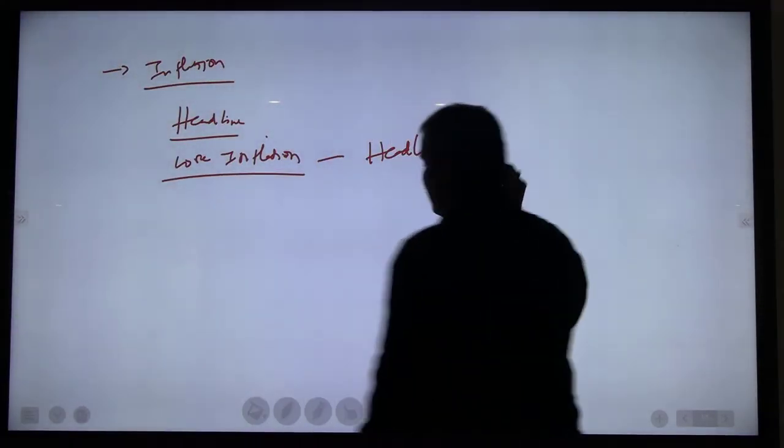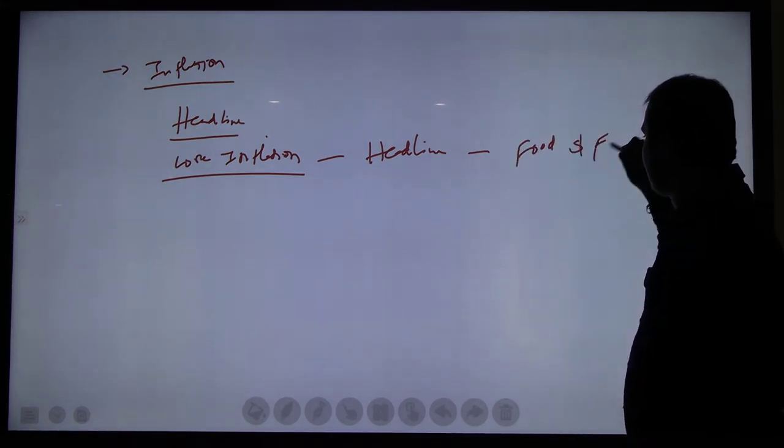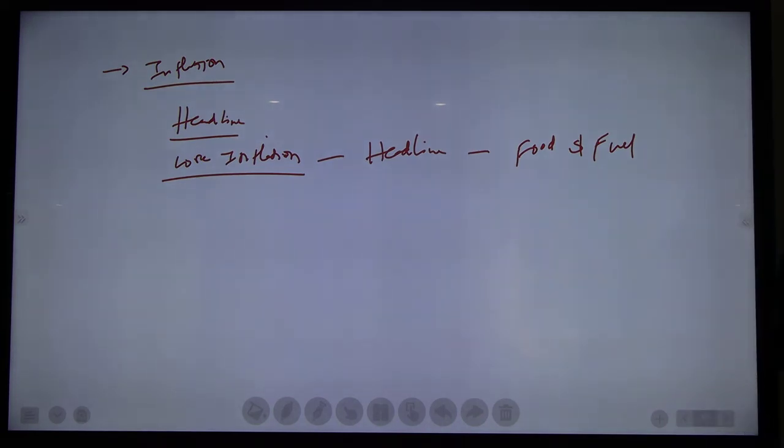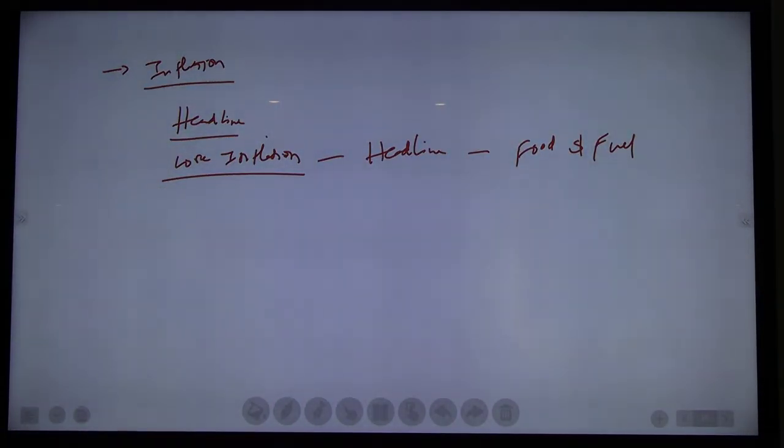From the headline inflation, just reduce the food and fuel weightage. Rest all the weightage is there, right? All the inflation of that weightage, that is called core inflation. Excluding these two, core inflation, very simple. Reduce the food and fuel from the headline inflation, then we will get core inflation. Understood, everyone? What is meant by headline inflation and what is meant by core inflation?